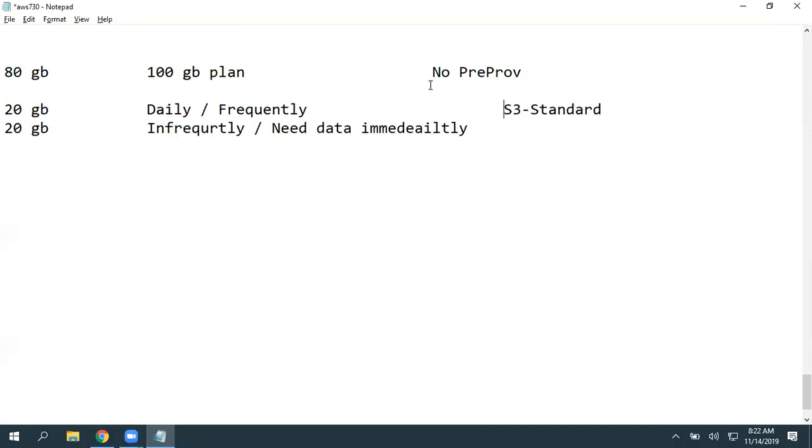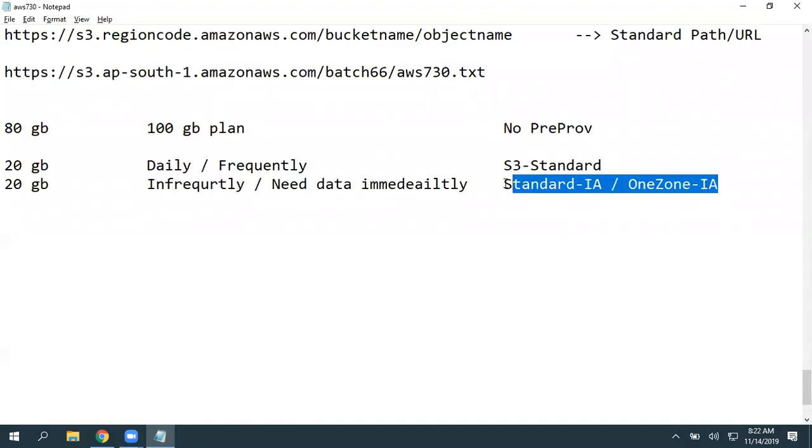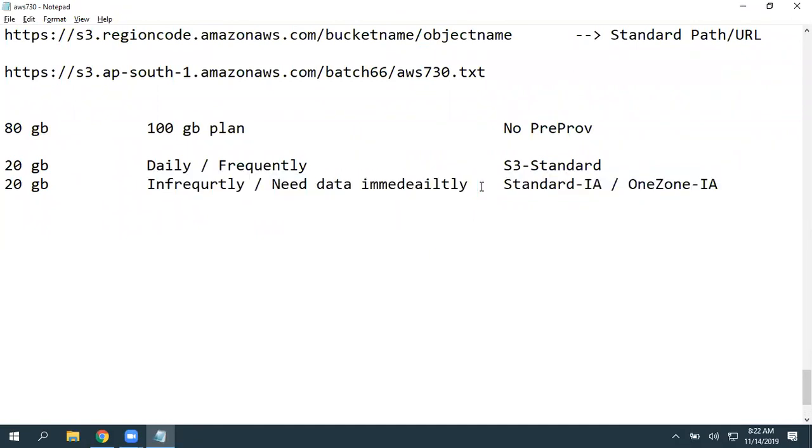In this case, you can pick S3 Standard Infrequent Access or One Zone Infrequent Access. This particular storage class is designed for this use case. This storage class is designed to store infrequently accessed data, but whenever you need your data immediately, you can access it immediately.